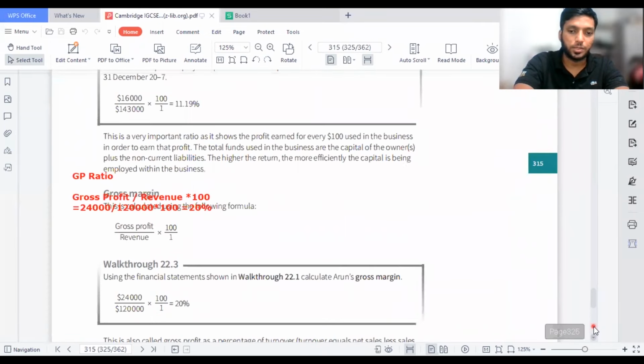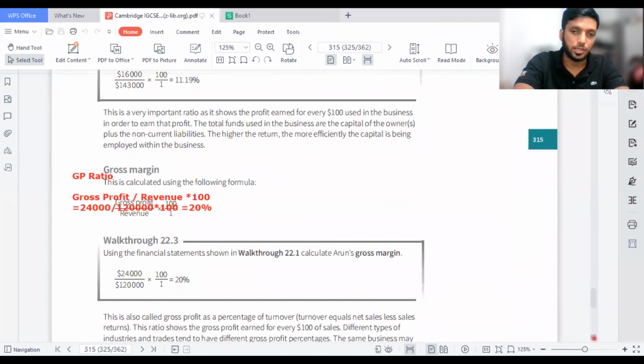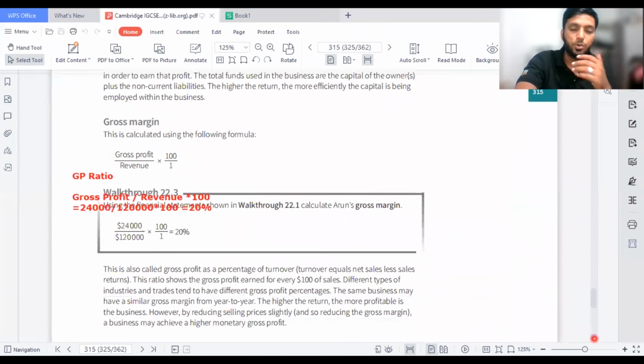But if the gross profit percentage is lower than last year, it means you are not running the business in a very accurate way. The places where you need to control might be your cost of sales and your sales. Either you should increase your sales, or you should decrease your cost of sales. That's the way you can control the gross profit margin. In exams they might ask how you can improve the gross profit margin. So there are two ways: you can say either increase the selling price or decrease the cost of sales. If you say that, you'll easily get the 2 marks.